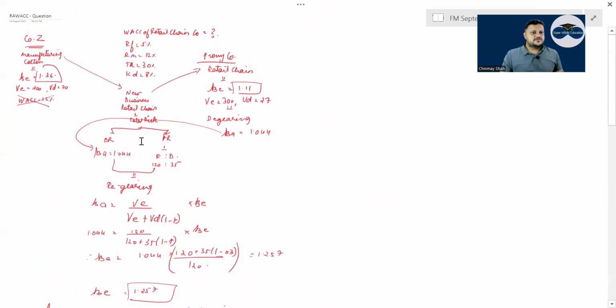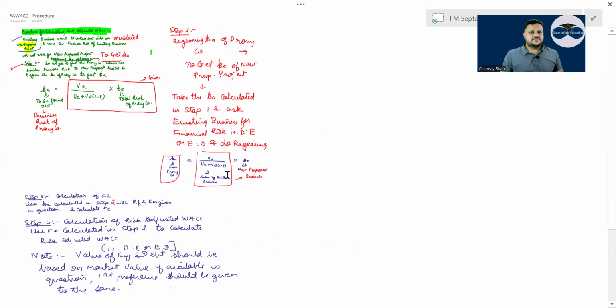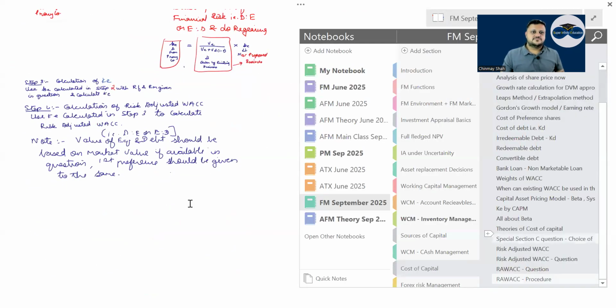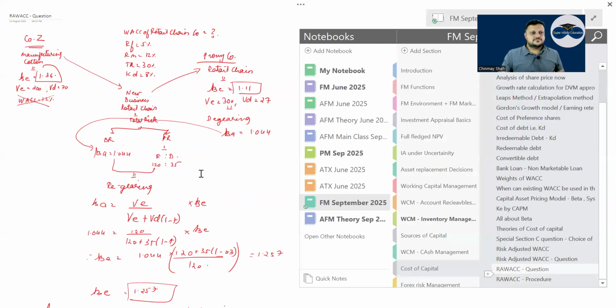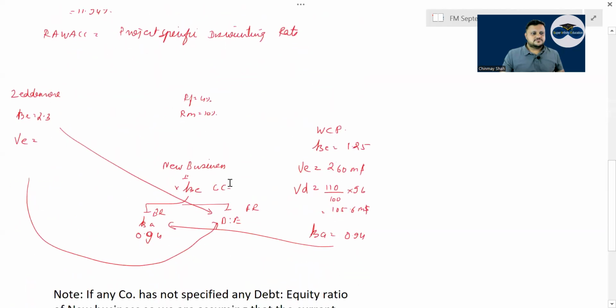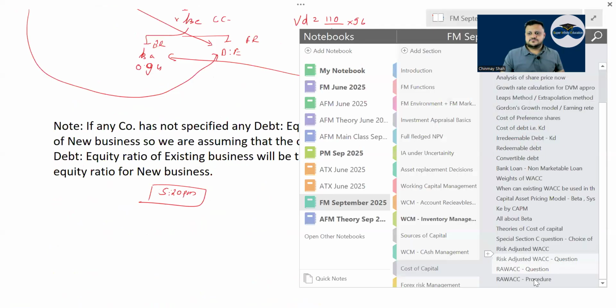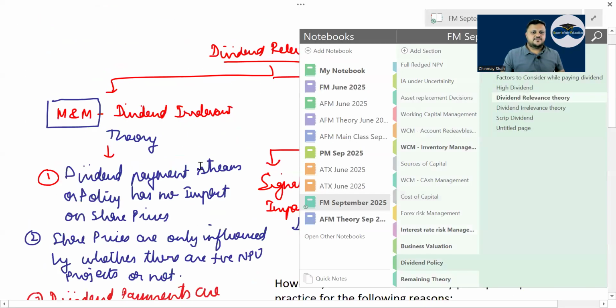Have a look, right? And then at the end, the whole procedure I have given here. Have a look. Is it okay? Any problem? Can I go ahead? Sure. The whole procedure. With this, now only dividend policy is left.